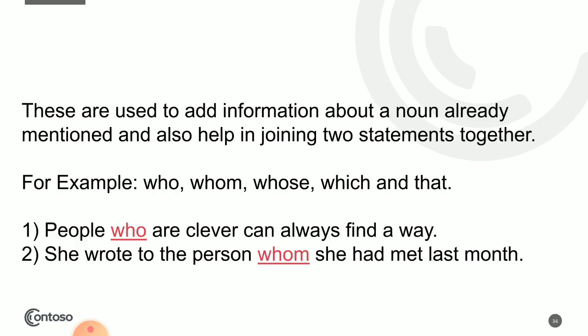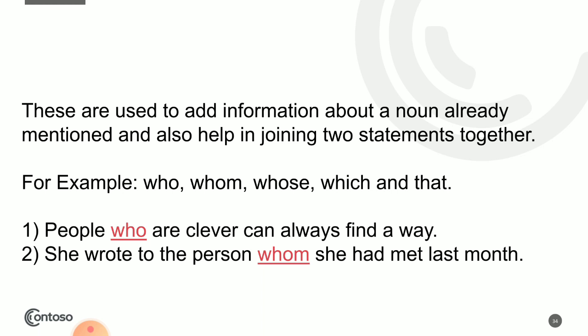Now, relative pronouns. Definitely, I'm not going to talk about relatives from the paternal or maternal side, but rather I will talk in the grammar sense. These are used to add information about a noun already mentioned and also help in joining two statements together. So, what does the sentence mean? The noun is already there in the sentence. Okay? And you will get the information from these pronouns. And they will also help in joining two statements together. For example, who, whom, whose, which, that.